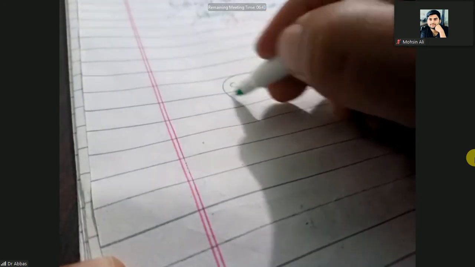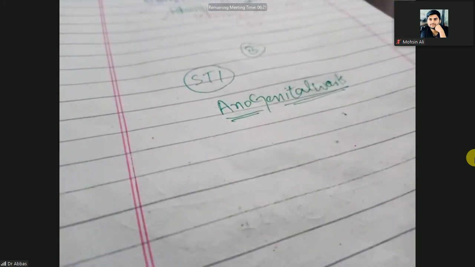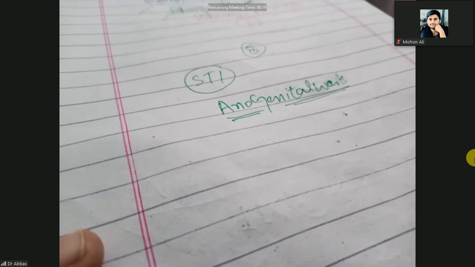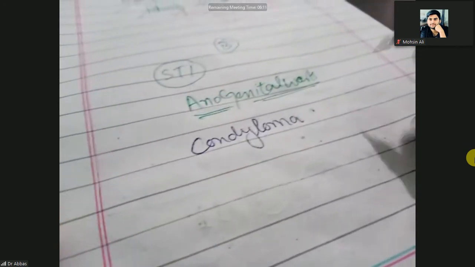So let's discuss again, one by one, the important kinds of words. First let's discuss the sexually transmitted infections, STI, or sexually transmitted wart, that is the anogenital wart. Anus and genital means the genital part of the body. And another name for the anogenital wart is condyloma acuminata.